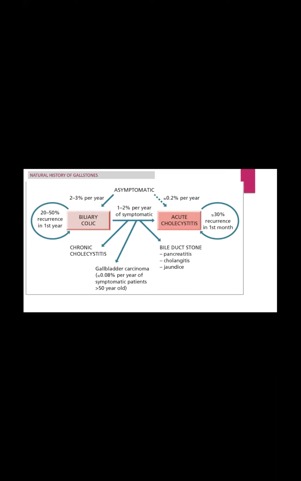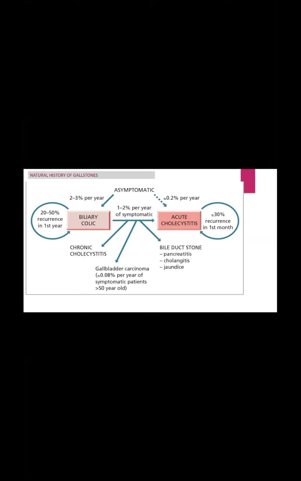Okay. So natural history of gallstone. See, patient may be asymptomatic. It could be biliary colic, biliary duct colic, or acute cholecystitis. In the asymptomatic case, 2 to 3% per year, or acute cholecystitis 0.2% per year.